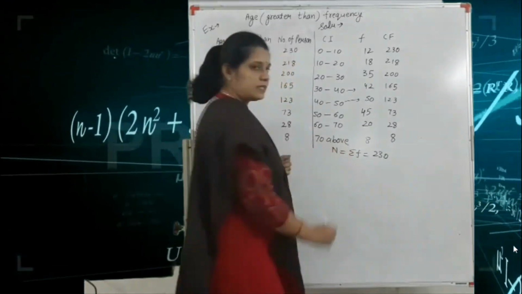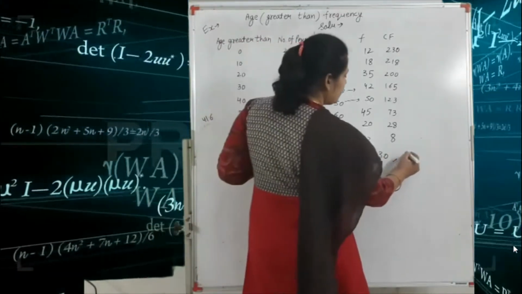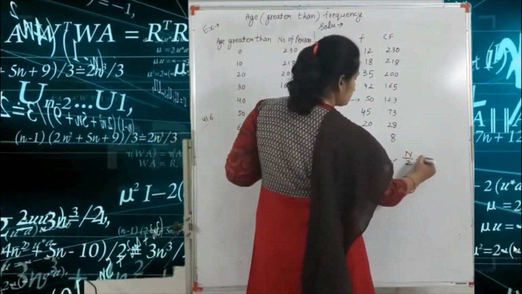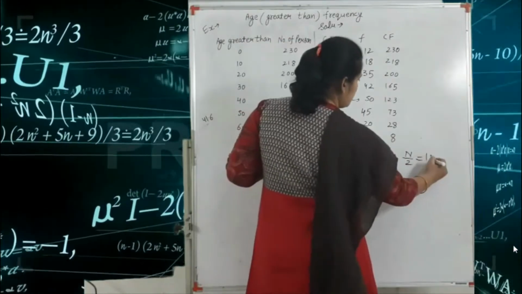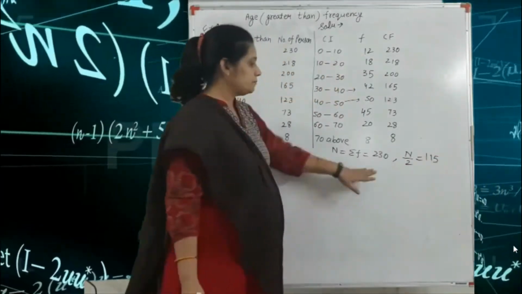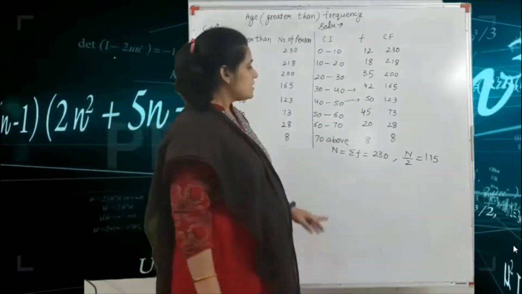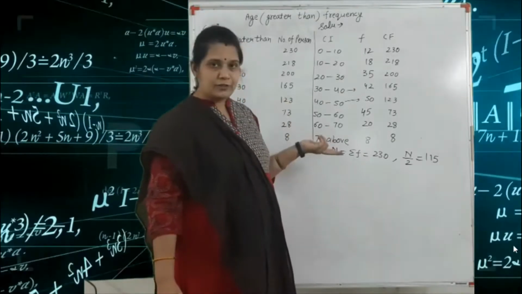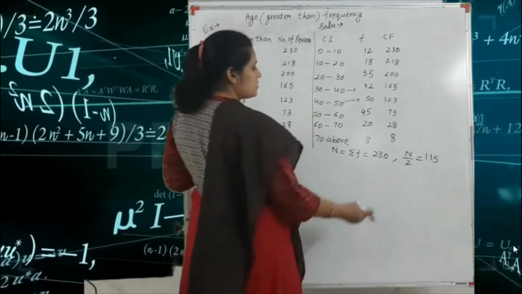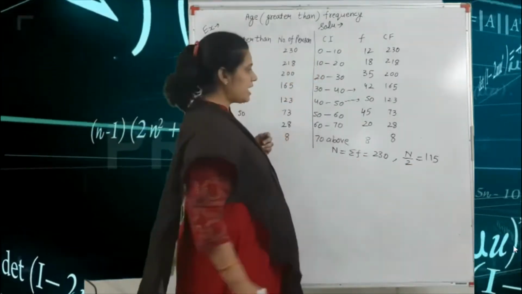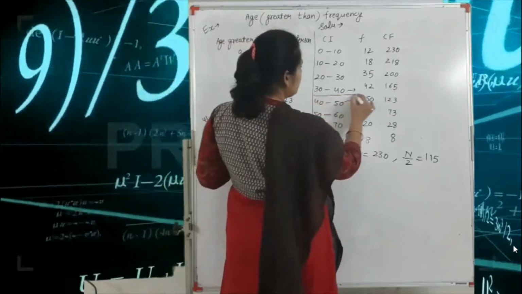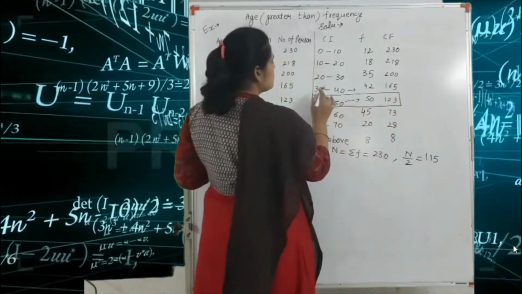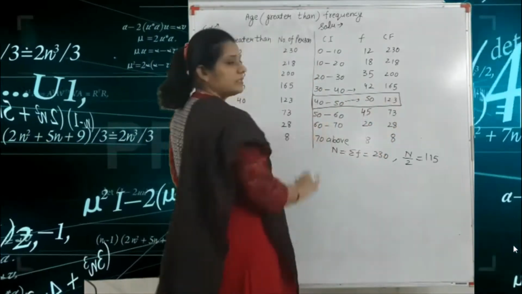That means capital N. For finding n by 2, n by 2 is 115. According to this n by 2, we look for the just greater value in your CF column. n by 2 is 115, so the just greater value is 123. So this is your median class.